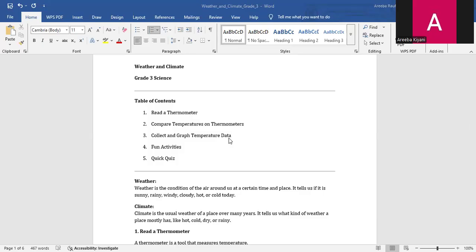Hey students, so today's topic is about weather and climate. Here is the table of contents in which we will study how to read a thermometer, compare temperatures on thermometers, collect and graph temperature data, fun activities and other quizzes.